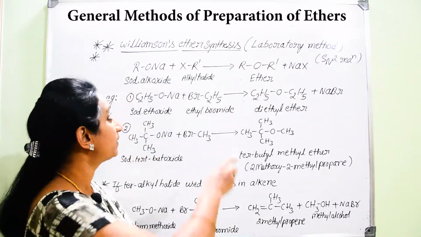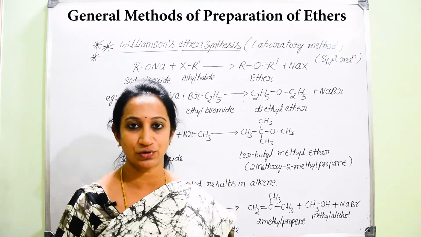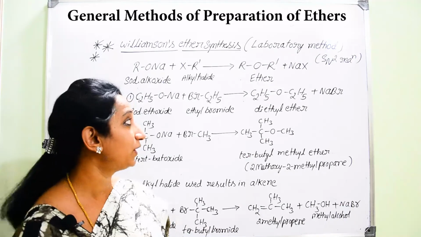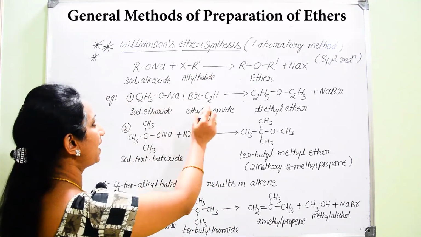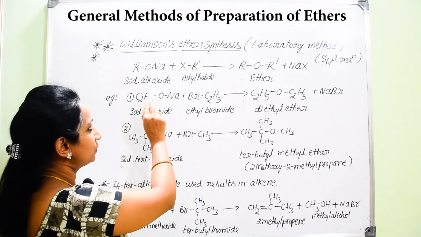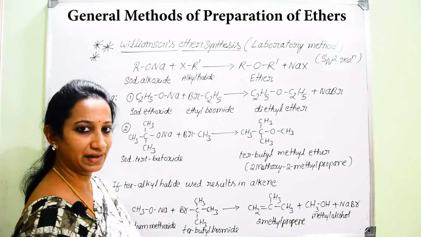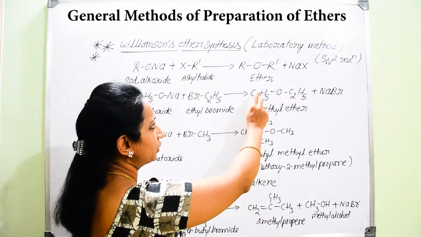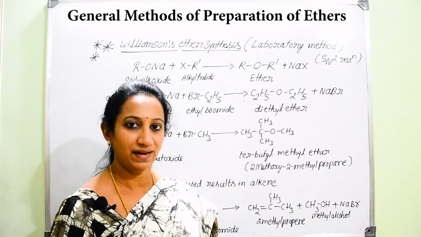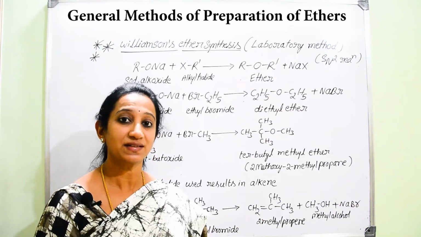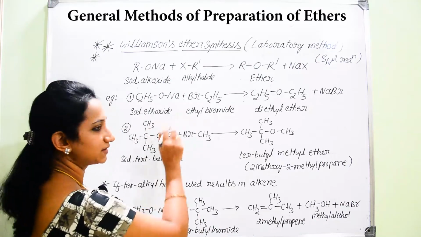If they ask you to explain Williamson's ether synthesis, you explain it as: when sodium alkoxide is treated with alkyl halide, it results in the formation of ether. If they ask to explain Williamson's ether synthesis with an example, then you have to give one specific example.